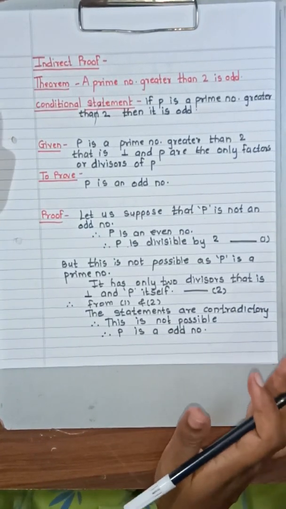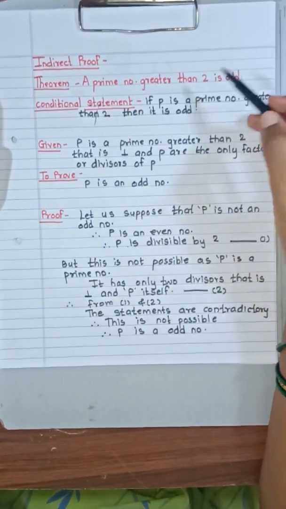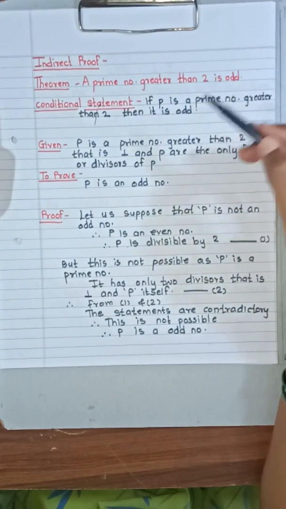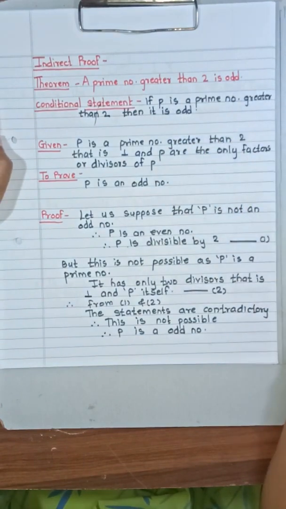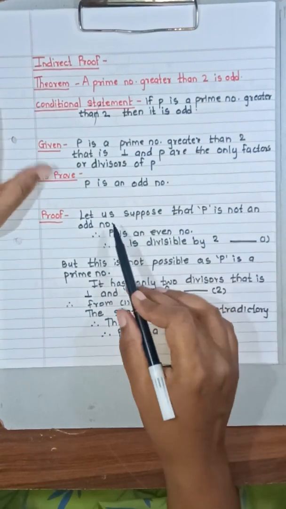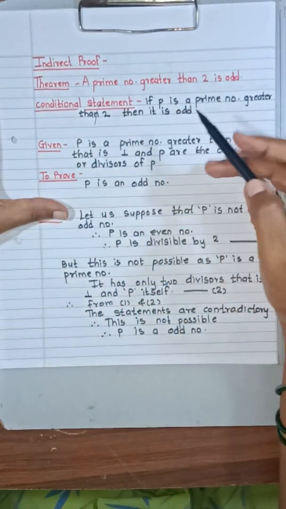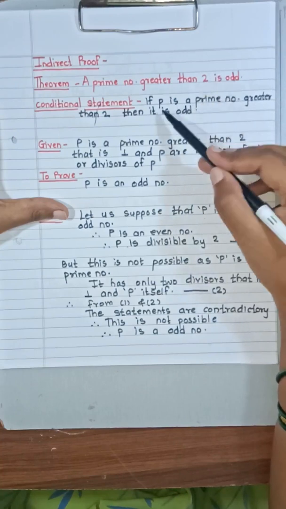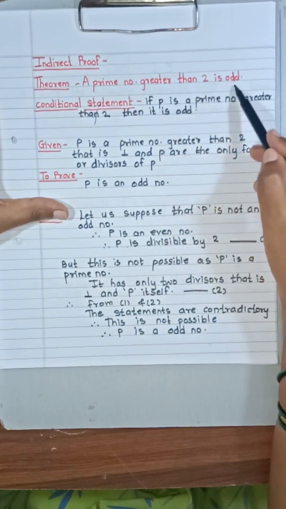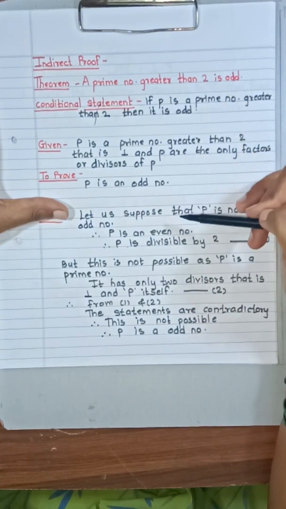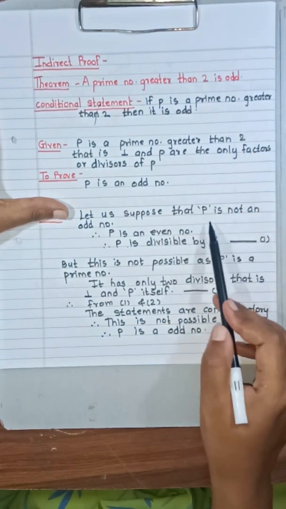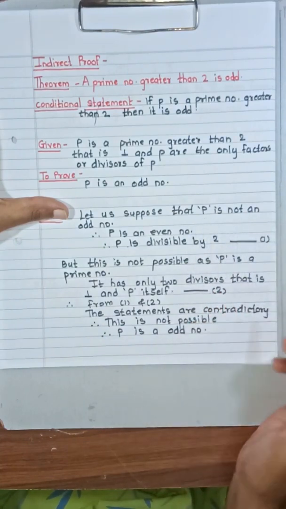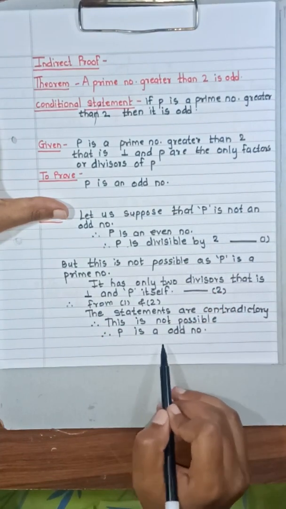Now children, I told you. What they have told us is that a prime number greater than 2 is an odd number. So we have considered that number as P. And in the assumption, we have considered the opposite of that. Now what is given? We have supposed the prime number greater than 2 is P, that is an odd number. It is given in the theorem. But what we have to assume is that P is an even number, or it is not an odd number. And at the end you got the result that P is an odd number.